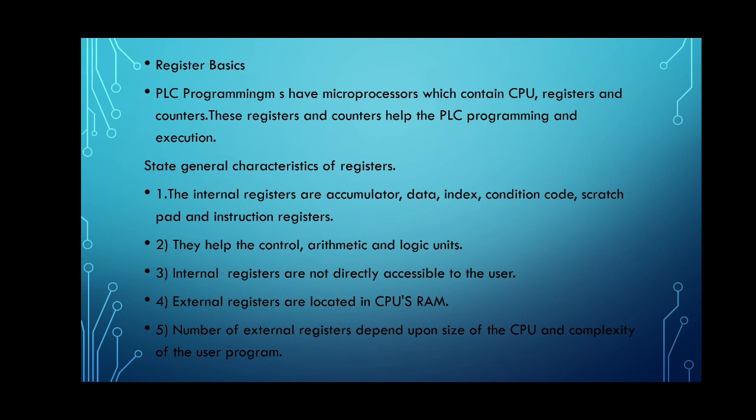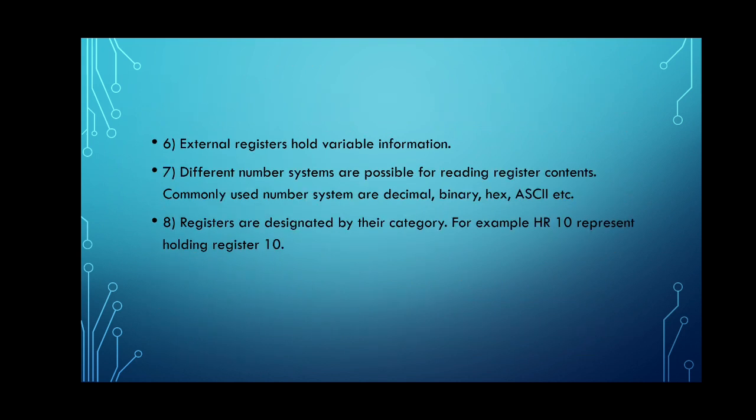Registers are designated by the category. For example, HR10 represents holding register 10. So these are the important general characteristics of the registers. We know that registers are temporary storage areas. This complete explanation is given in these two slides.